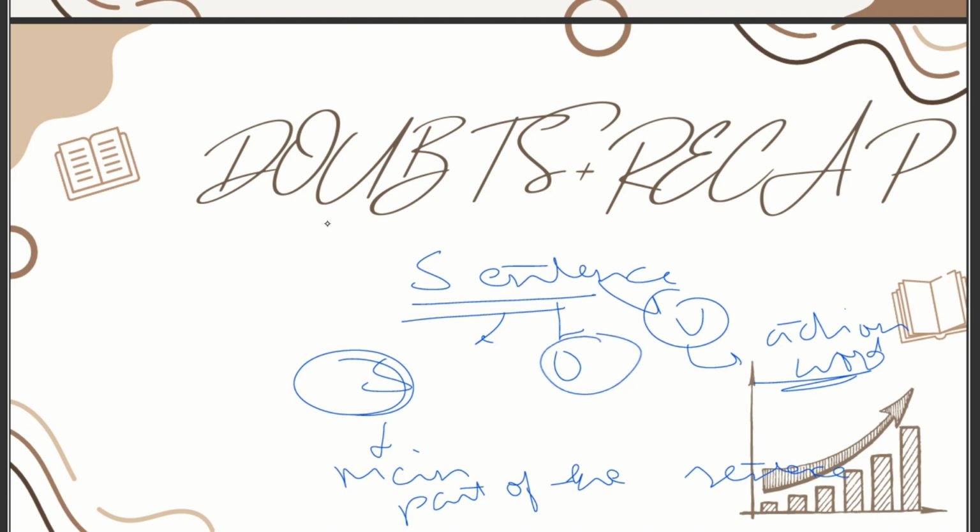The object just gives extra information about the subject. Simple. We know about the subject, we know about the predicate, we know what and how to identify an object, how to identify an adverb phrase, and how to distinguish if "in" is used as an adverb or as a preposition. And we have learned how you can use all these things in questions which ask you to tell if it's an adverb or preposition or adjective, etc. Okay, so this is all for the first class.